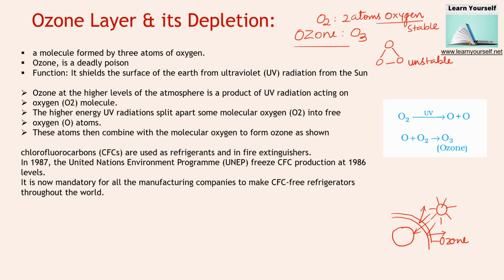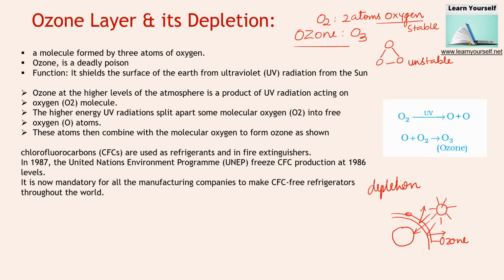Now there is a hole in the ozone layer, which is known as depletion of the ozone layer. Depletion means that because of the usage of certain chemicals, this ozone layer got penetrated and has developed a hole, because ozone molecules are getting destroyed by the use of the chemicals.